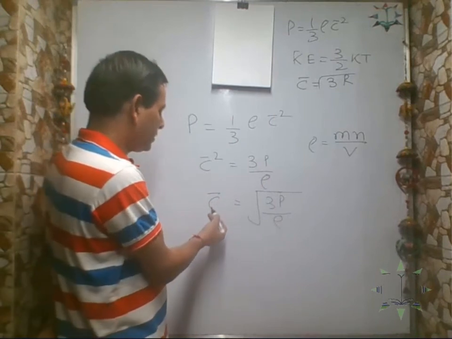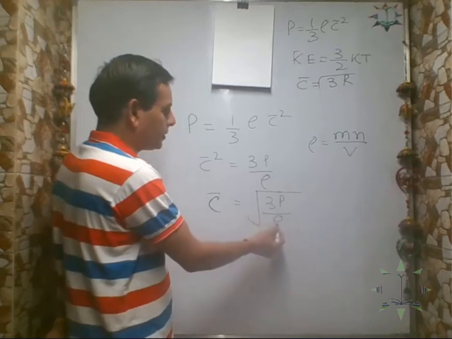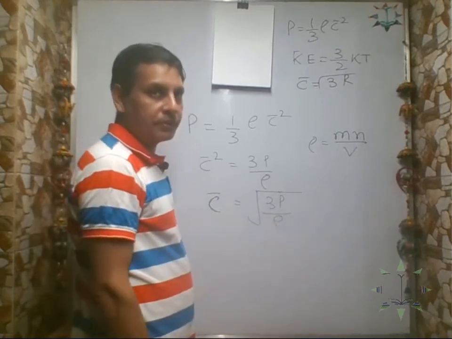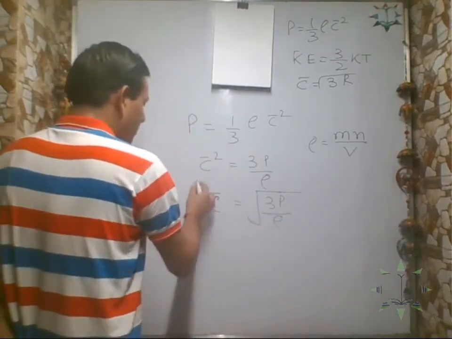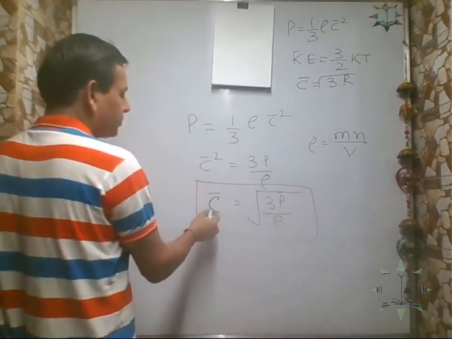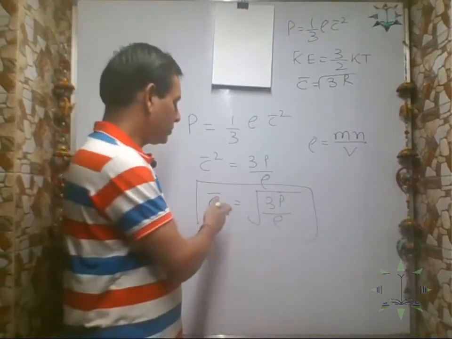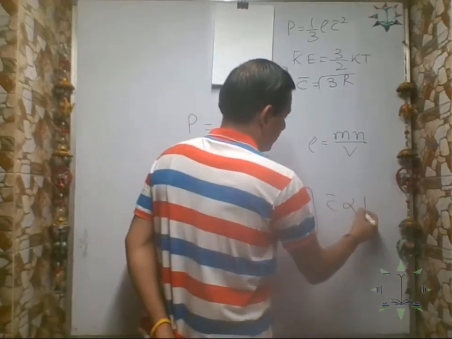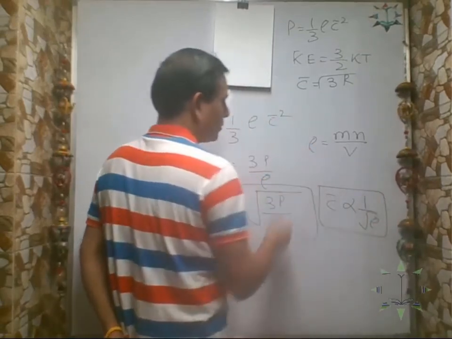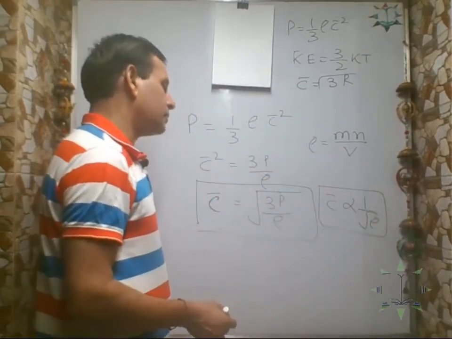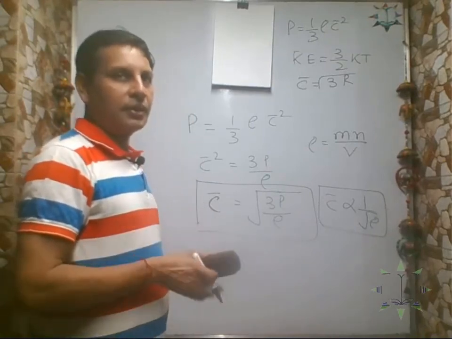So invariably we are saying that the root mean square velocity of the gas molecule is inversely proportional to the square root of density. So in this way we say that the rate of diffusion, if the speed is less then the diffusion rate will be less, so they are inversely related. The root mean square velocity is inversely proportional to the square root of density of the gas.